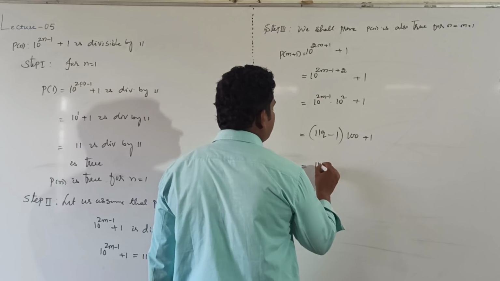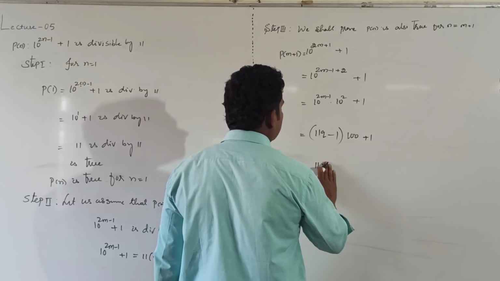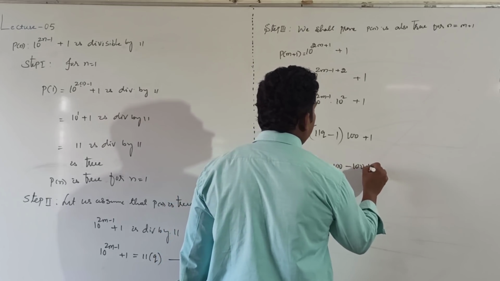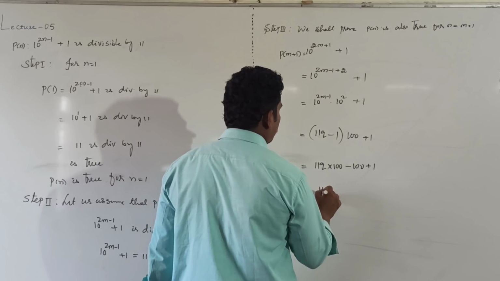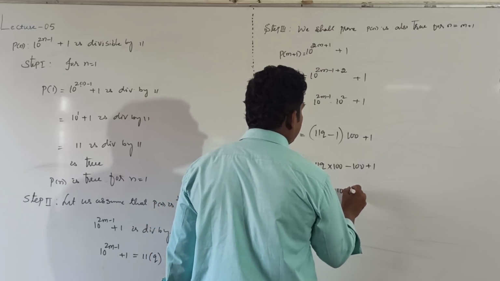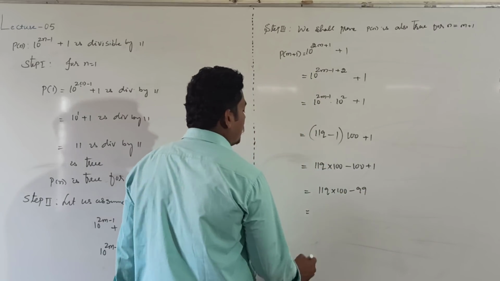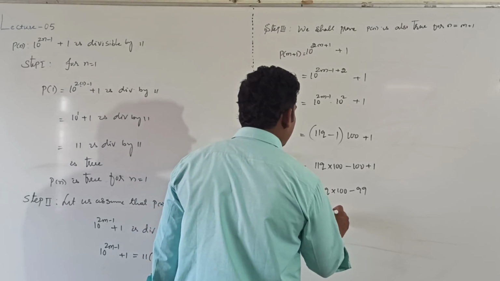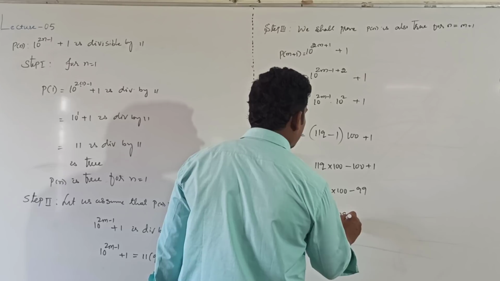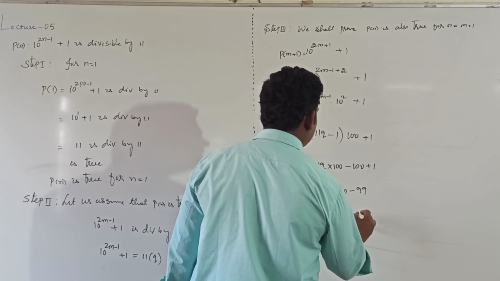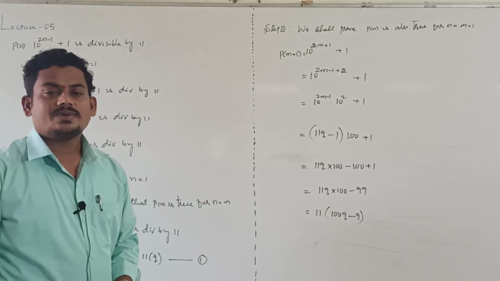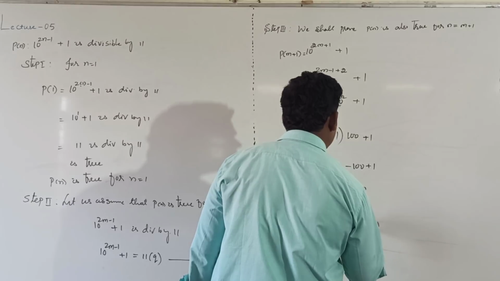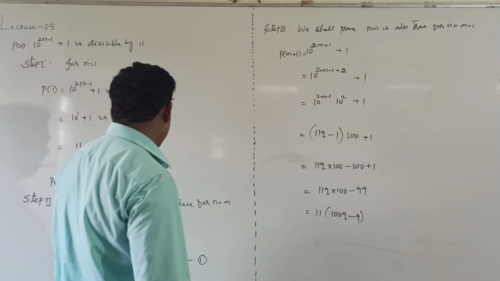Now usual multiplication. 11q into 100 minus 100 plus 1. 11q into 100 minus 99. Now in these two terms taking 11 common. 11 into 100q minus 9. Now we can say it is divisible by 11 because it is multiple of 11.